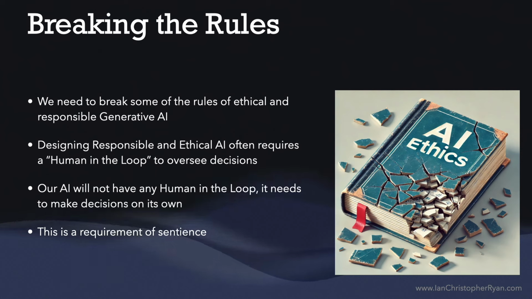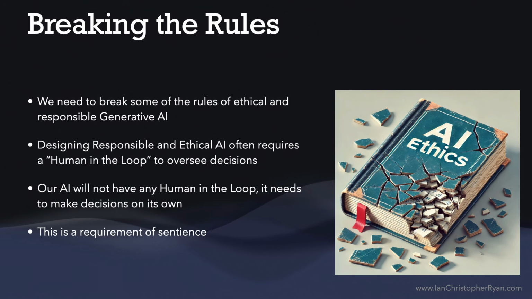And we can't have the human in the loop for this model because this is a requirement of sentience. We need it to be completely autonomous. We need the AI to run all on its own and have no requirement for a human to be involved. Once it is running, there is no human involvement. If it wants to talk to people, it talks to people.